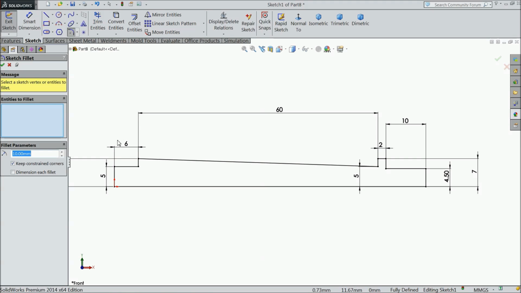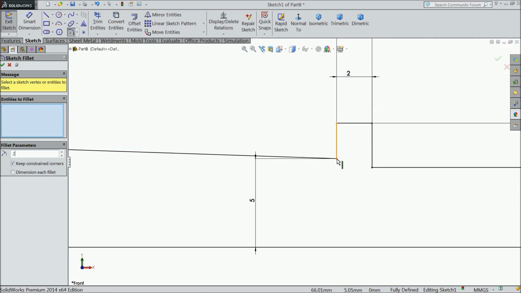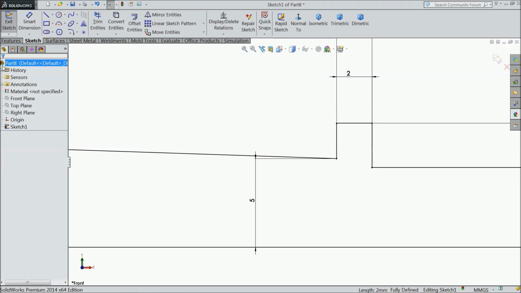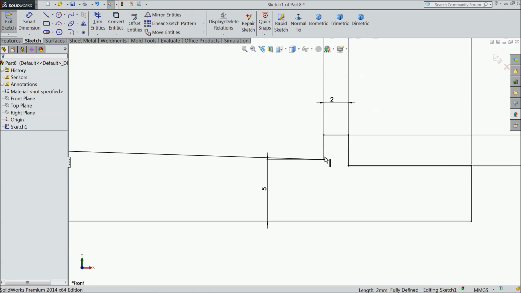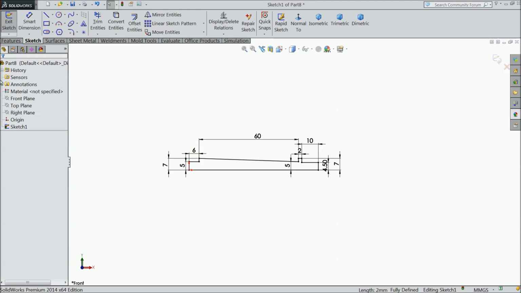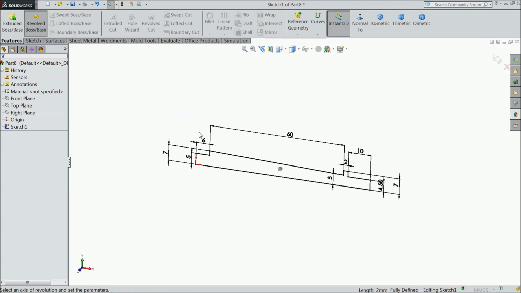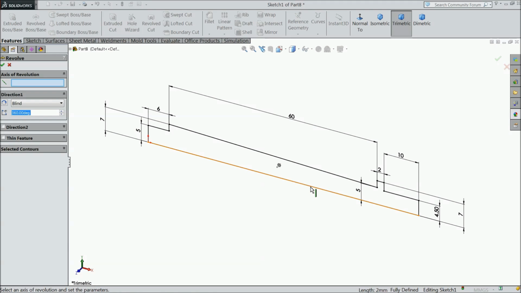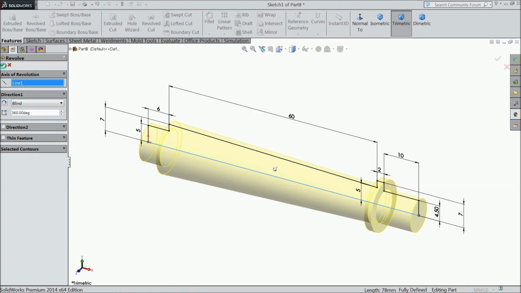Choose fillet, keep 2 mm and select this line and choose this line. Keep 2 mm. Okay, later we will decide. Select this bottom line as an axis. Okay.